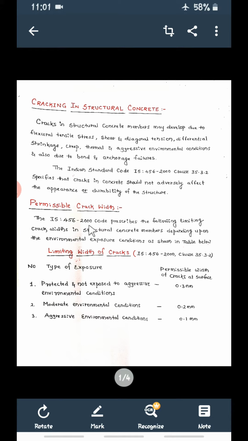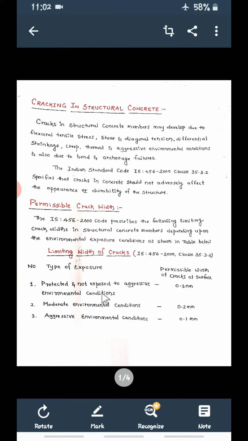The IS 456 2000 code prescribes the following limiting crack widths in structural concrete members depending upon the environmental exposure conditions. Suppose the building is exposed to environmental conditions, then as per this table, these are the permissible limits for the crack width. The first condition is protected and not exposed to aggressive environmental condition, meaning normal condition.